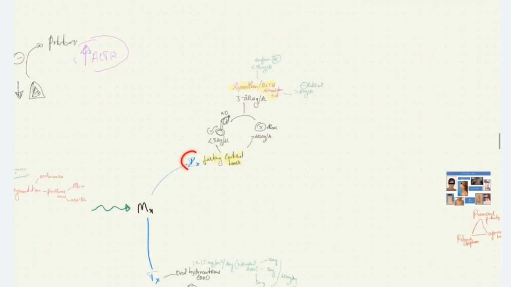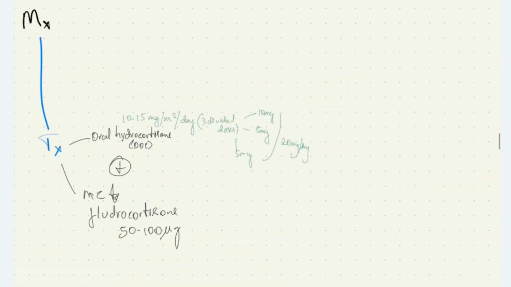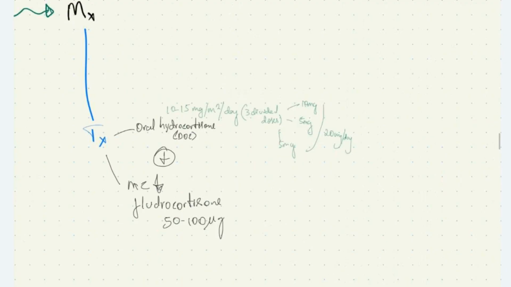This is about the investigation. Now, how to treat these patients of Addison's disease? The patient has deficiency of glucocorticoids, so we give oral hydrocortisone, that is this glucocorticoid. The dose of oral hydrocortisone is 10 to 15 mg per meter square per day in 3 divided doses. That is 10 mg in the morning, followed by 5 mg in the afternoon and 5 mg in the evening. Total dose 20 mg per day.